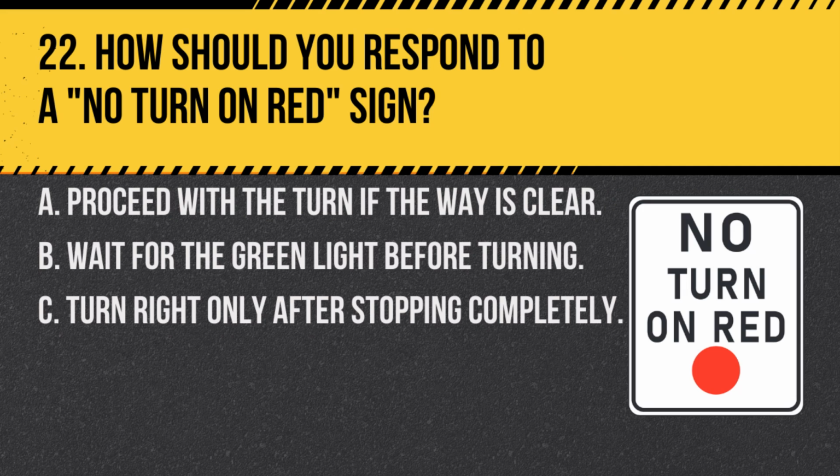Question 22. How should you respond to a no turn on red sign? A. Proceed with the turn if the way is clear. B. Wait for the green light before turning. C. Turn right only after stopping completely. Answer: B. Wait for the green light before turning. A no turn on red sign means you must wait for the green light before turning right or left.